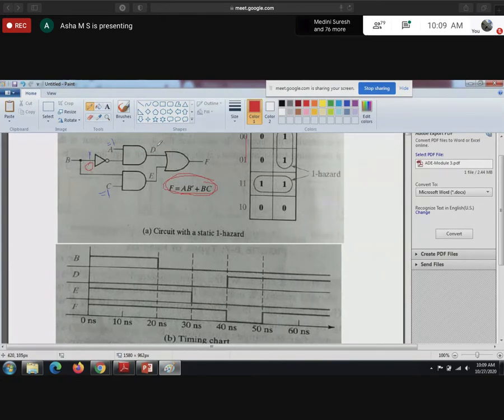Now when B changes, D also changes, E also changes. Here I have propagation delay. Because of the propagation delay, after the delay it will become 1. Initially it was 1. Now B changed from 1 to 0. After the propagation delay, this 0 becomes 1. Actually, this 0 to 1 transition they are not showing.